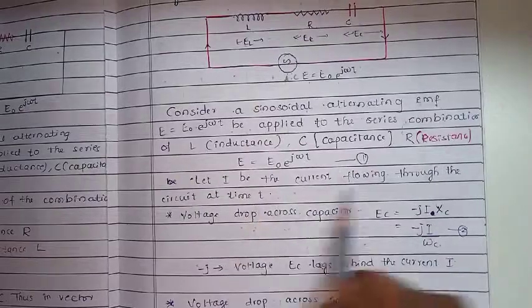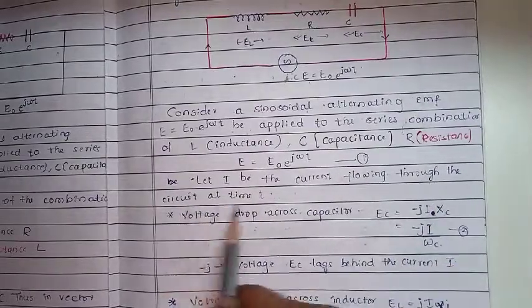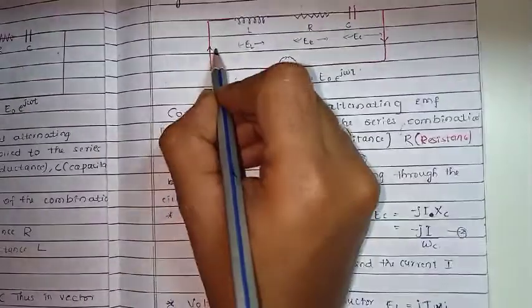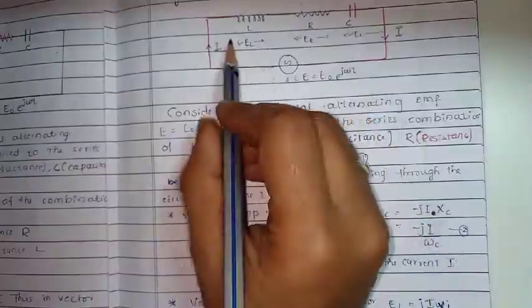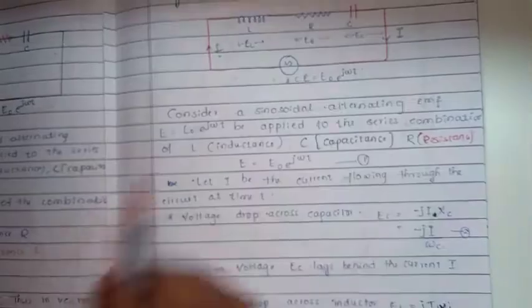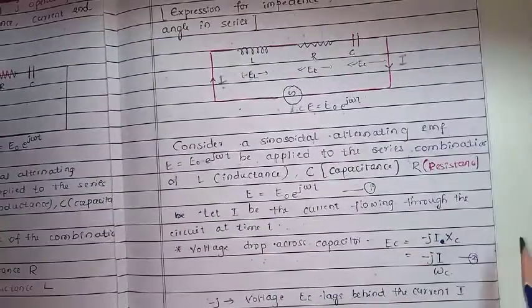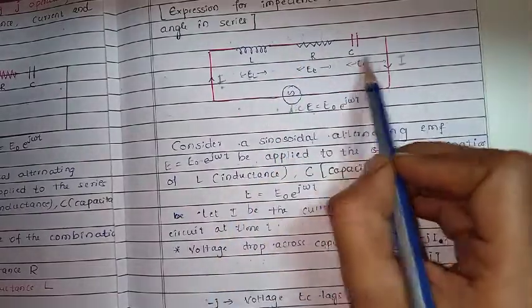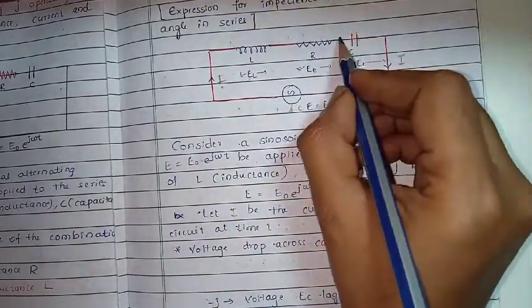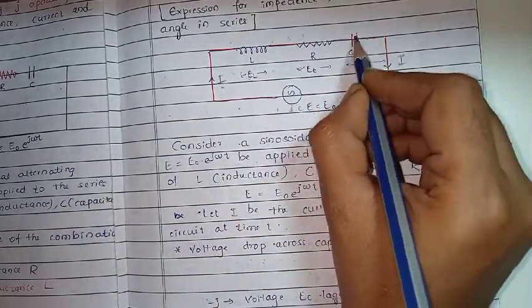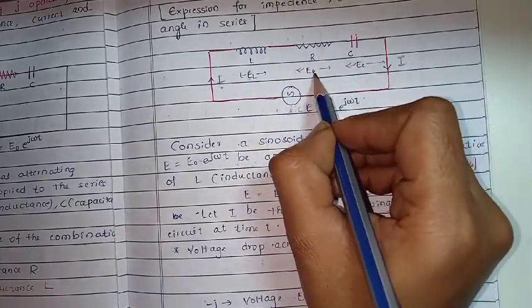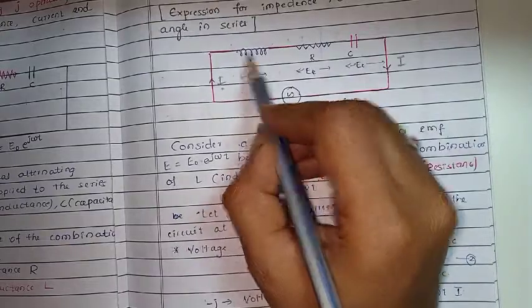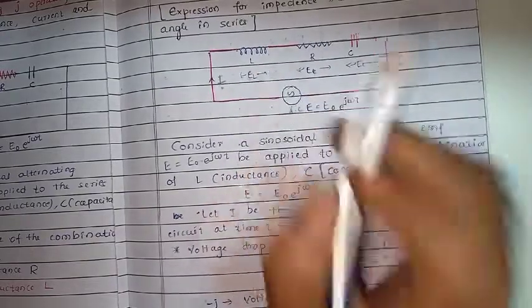Let I be the current flowing through the circuit at a time t. So in this circuit I is flowing, current is flowing through this circuit. Then the voltage drop across the capacitor is EC. The voltage drop across the resistor is ER. The voltage drop across the inductor is EL.